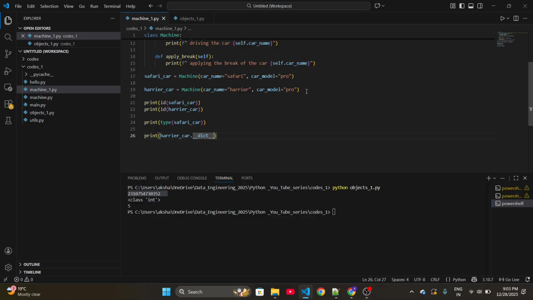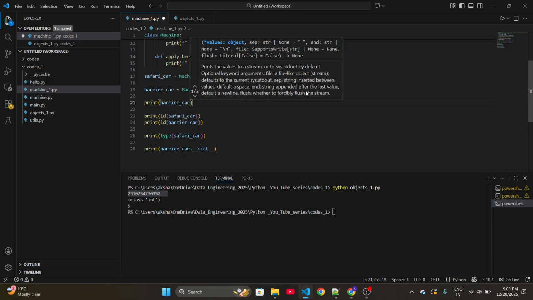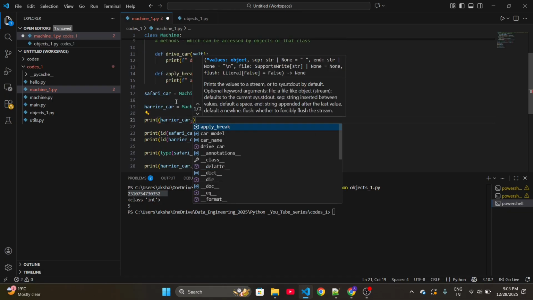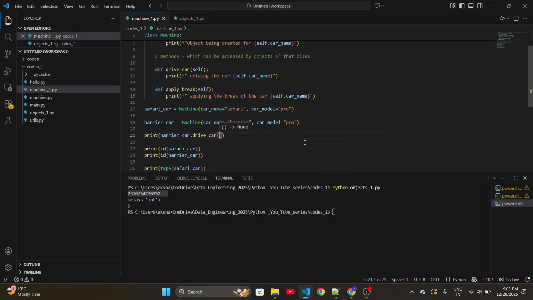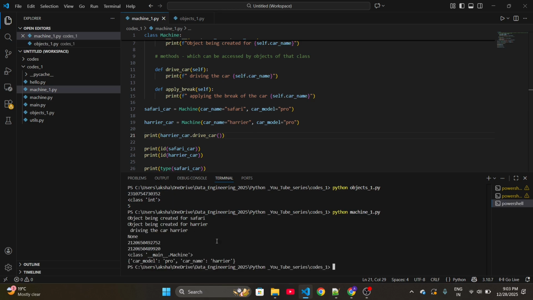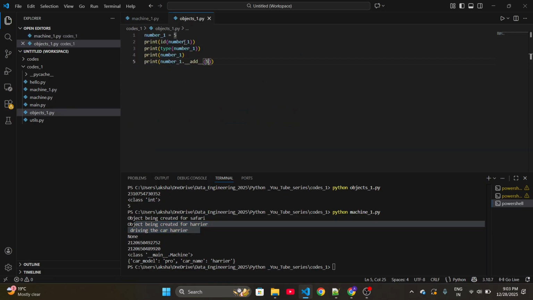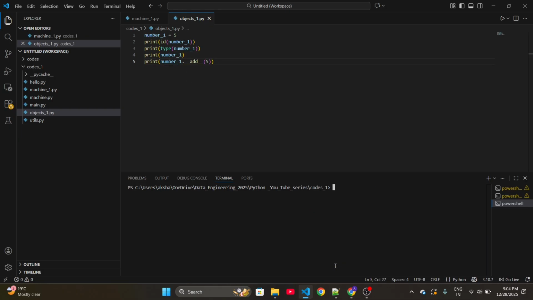I deleted that code, so let me show you. This is how we were accessing: print Harrier car, where car is our object and drive is a method of that class. When I run this, we are able to access the method. Similarly, we are trying to access the method add of this integer class. Let's execute it. See, it's working, so it has access to the methods of that class as well.